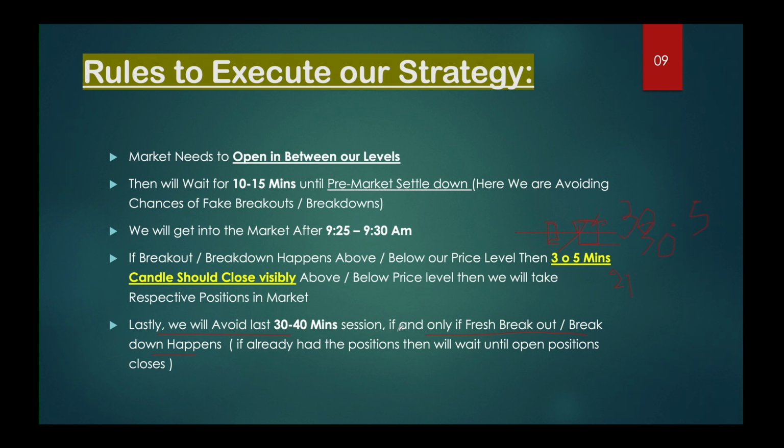If there is a fresh breakout or breakdown happening at that point, when the whole day there was no breakout or breakdown, this is especially for option buyers. Whole day there is no breakout or breakdown, the market stays in a range for the whole day, and then the market gives a breakout upside or breakdown, let's say at 3 o'clock, then we will avoid this trade, because there are only 30 minutes to achieve our target. So we are going to avoid those trades.